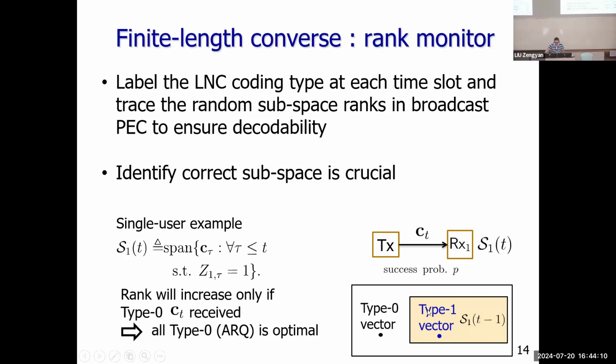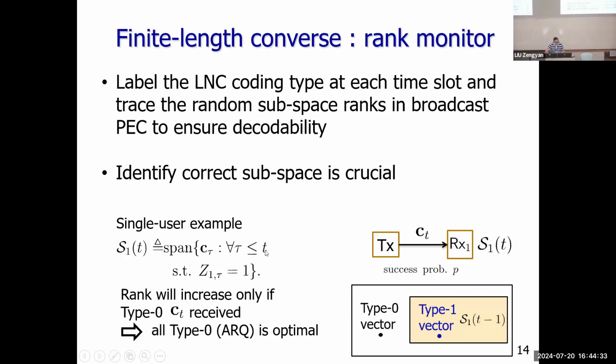Okay, so this is a simple single user example. If we only have one user, then each time, this S1T you can see is the span of the received coding vectors. We know that linear network coding is a message multiplied by a coding vector.